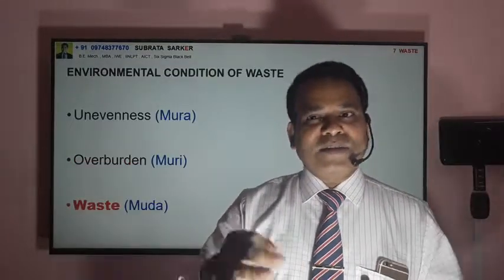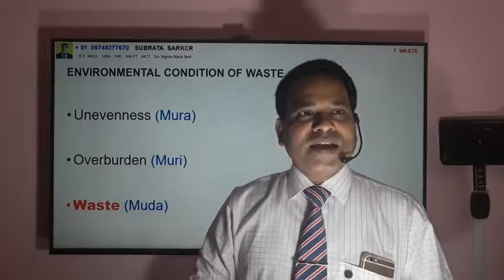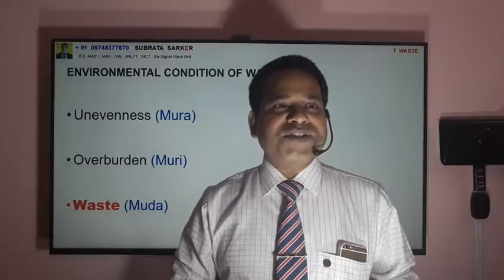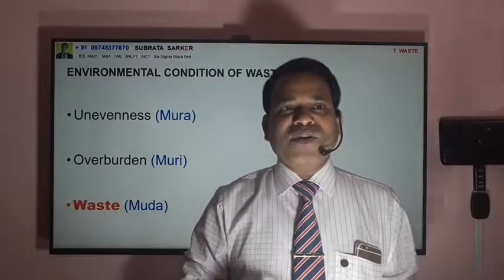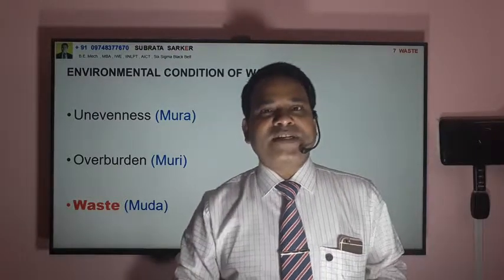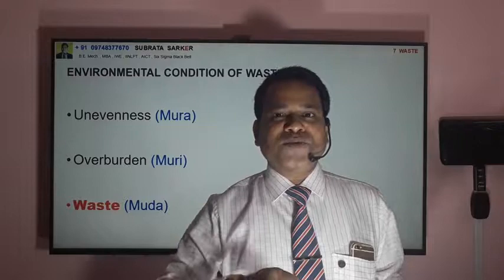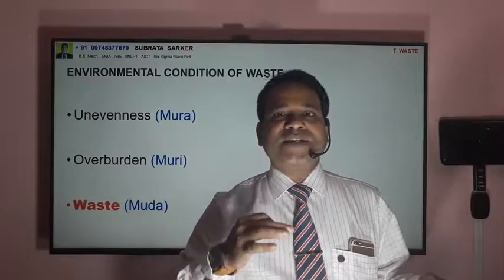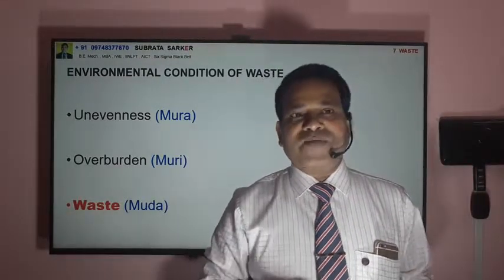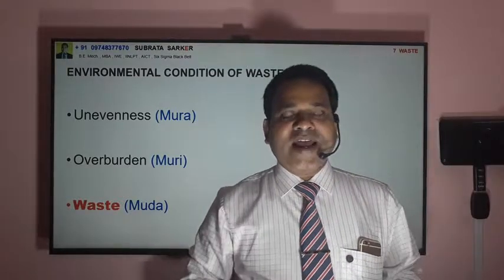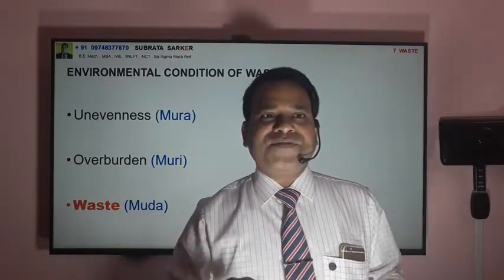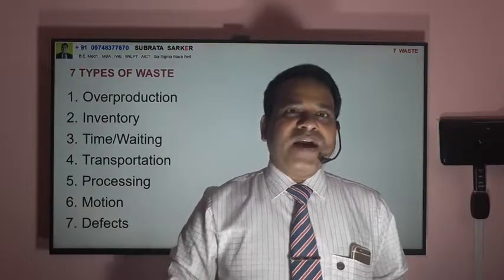There are 7 types of waste actually. Number 1 is overproduction. Number 2 is inventory. Number 3 is time, or waiting time. Number 4 is transportation. This is actually internal transportation inside the manufacturing setup. Number 5 is processing. Number 6 is motion. And number 7 is defects.